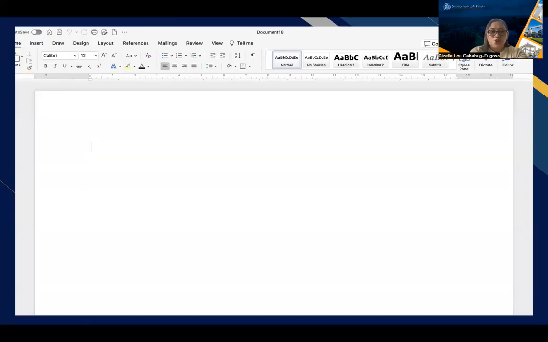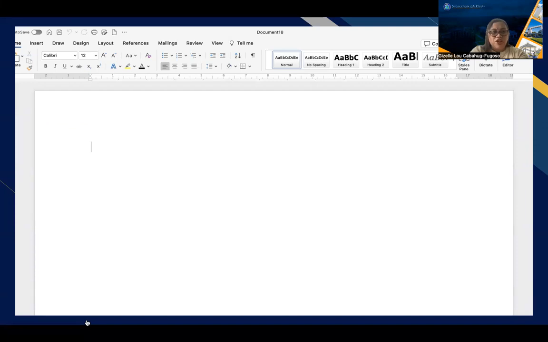Let me show you some actual page setup that you could use. Here is the PowerPoint, the Word format for the margins. First, you can go into the margins. You can go to the layout to ensure that your margins are okay.